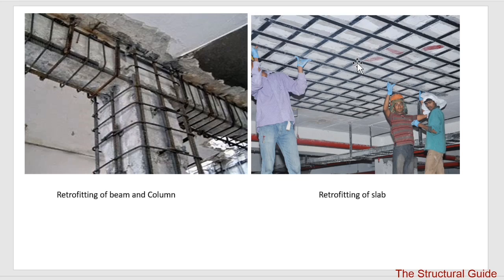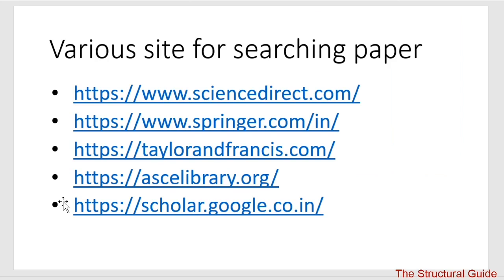After selecting the topic, you have to study in detail about that topic. For that you have to download various journal papers. So I am going to tell you sites from where you can download the various papers. These are the sites for searching good journal papers, like Science Direct, Springer, Taylor and Francis, American Society of Civil Engineers, or Google Scholar. You have to search in any of them. Suppose we have selected a topic, say replacement of cement with